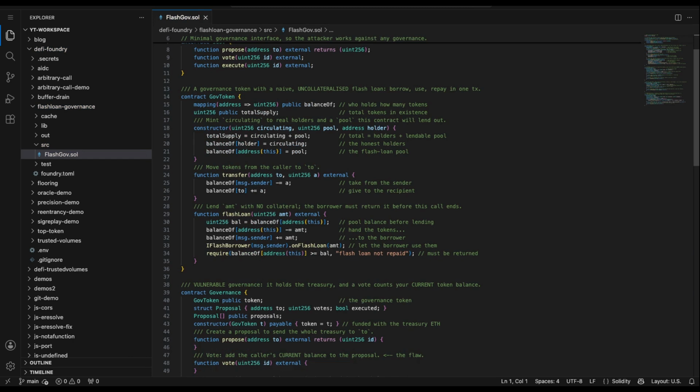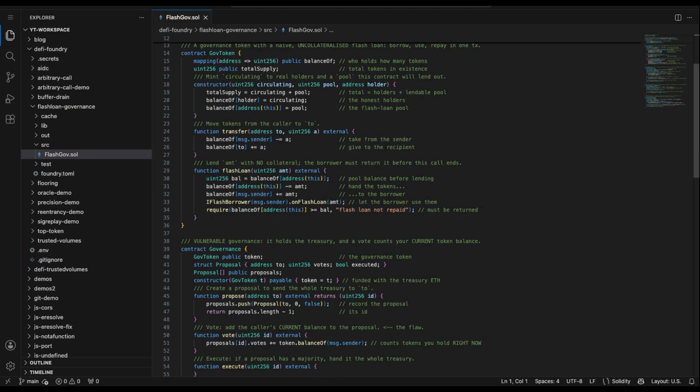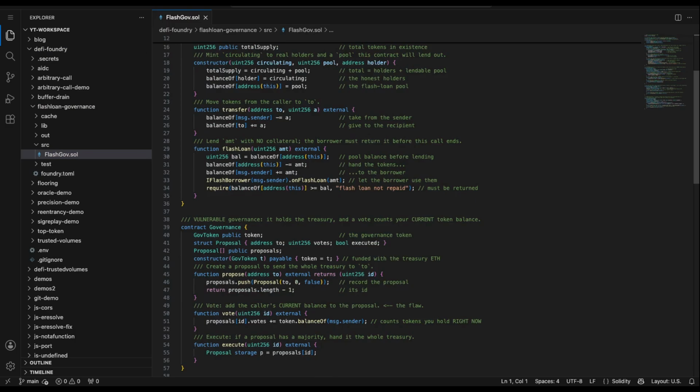Now, the governance contract, and here is the bug. In its 3 functions, propose just records a proposal, an address to pay, and a vote counter starting at 0. It's writing down who gets the money if this passes. Nothing moves. Vote takes your token balance right now, this instant, and adds it to that counter. It moves no money either. It's literally a running total.